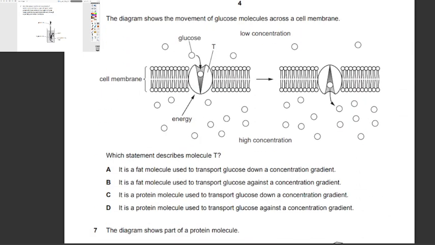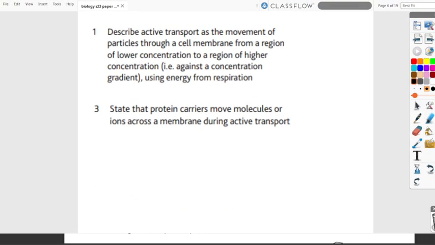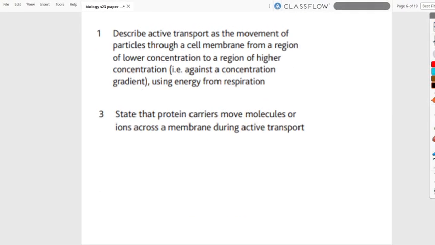The diagram shows the movement of glucose molecules across a cell membrane. Which statement describes molecule T? As we can see over here, this is the process. Since it's glucose molecules, of course, and energy is required, it's the process of active transport, and there is a membrane. So to check this, active transport is the movement of particles through a cell membrane from a region of lower concentration to a region of higher concentration against the concentration gradient using energy from respiration.